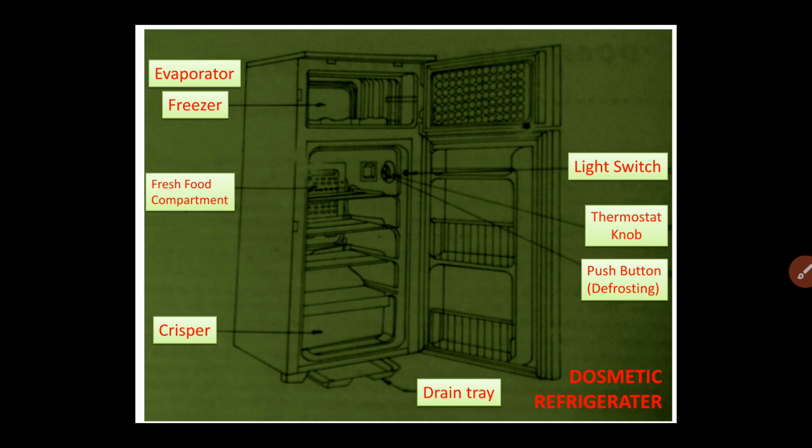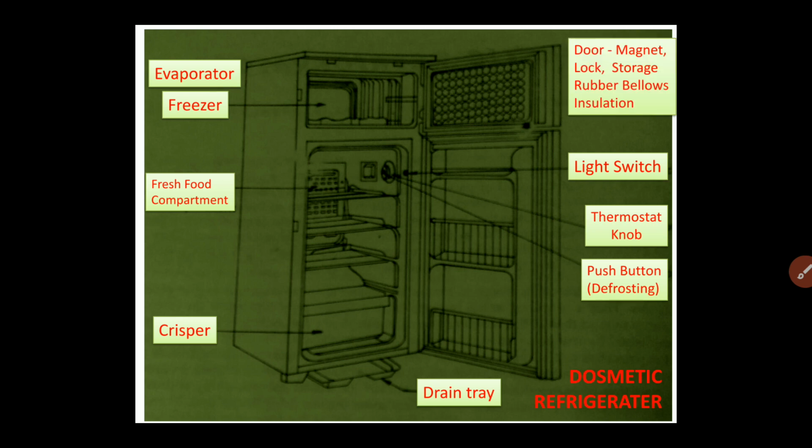Therefore it is necessary to defrost the refrigerator. For this purpose, the defrosting push button is present inside the domestic refrigerator, and at regular, frequent intervals we have to operate this button and perform the defrosting of the evaporator coil.